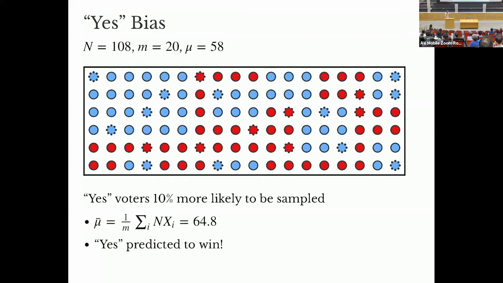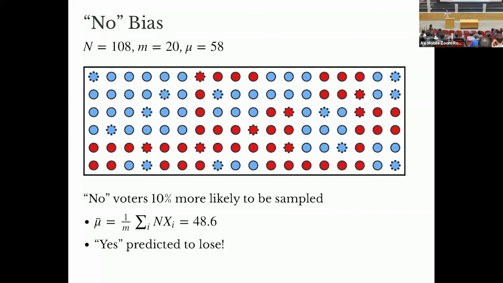So maybe my samples are biased in the yes favor. Then before I got an answer of like 59% in my empirical sample, here it bumps up my sum to 65-ish%. And so yes is still predicted to win. On the other hand, if the bias is in the no favor, I now am predicting that the yes vote is going to lose. And if I'm just aggregating the sum of the collected samples, I have no way of distinguishing what is really going on here.